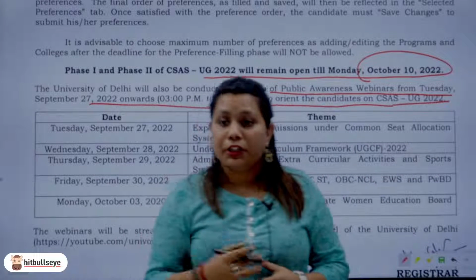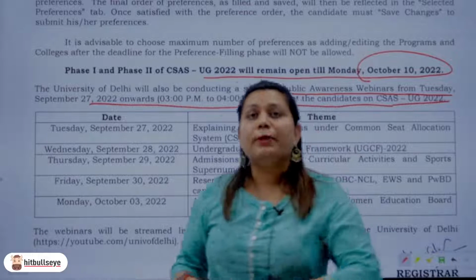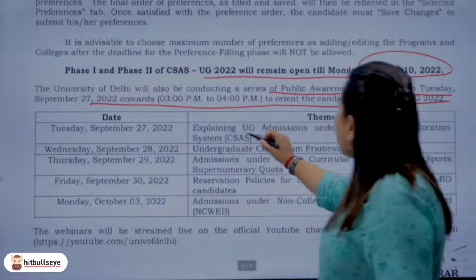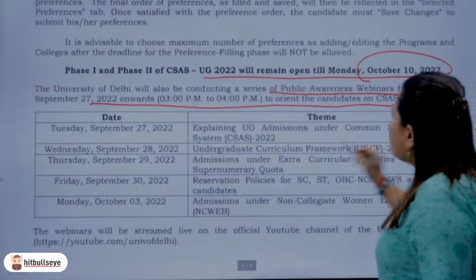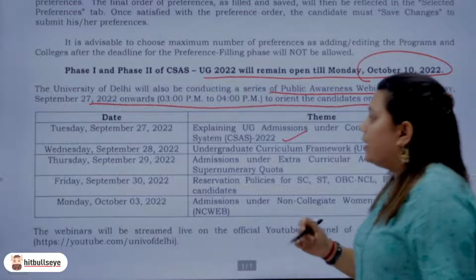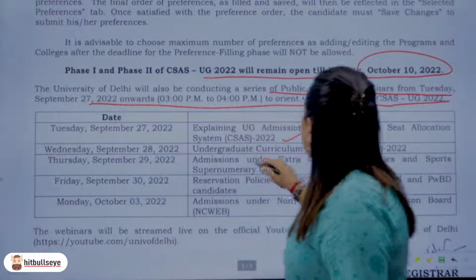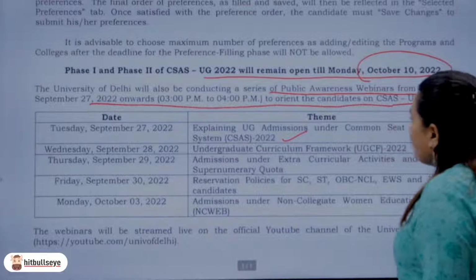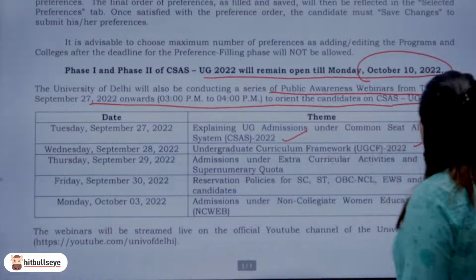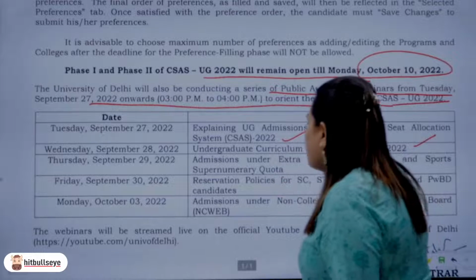So there are going to be some seminars. One of them will be taking place today from 3 to 4 p.m. Okay, and today's will be explaining UG admissions under CSAS. So you can go ahead and attend this if you want more clarity, right? Tomorrow there will be one on undergraduate curriculum framework 2022. Day after tomorrow it is going to be admissions under extracurricular activities and sports supernumerary quota.